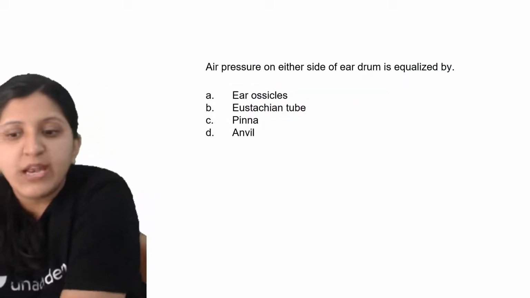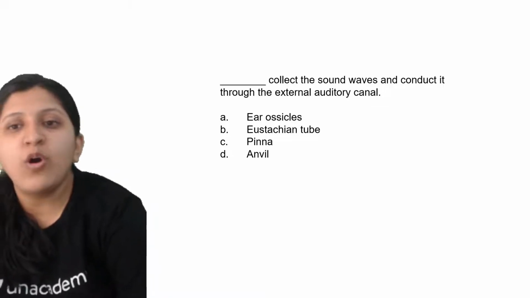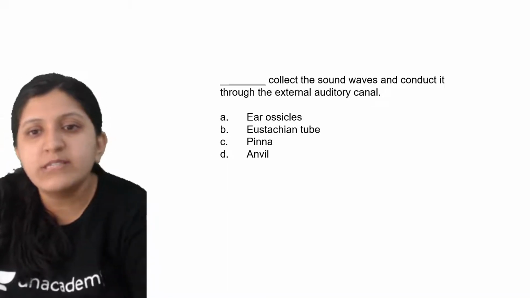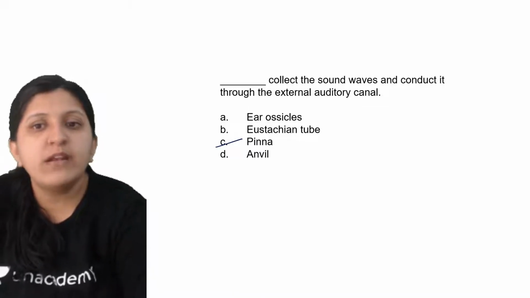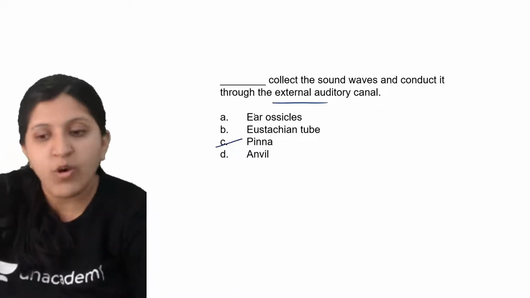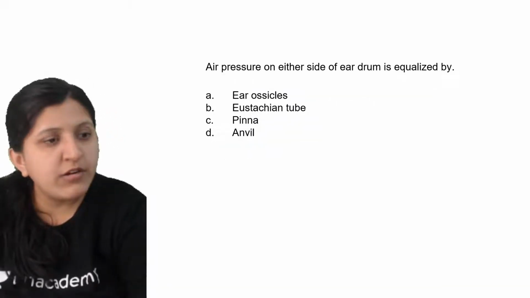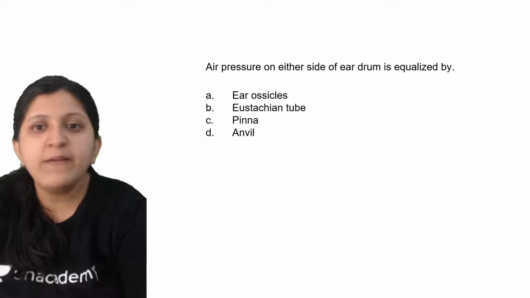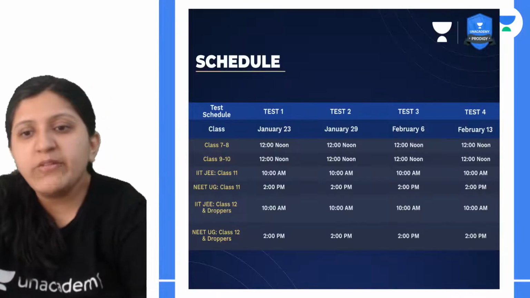So dash collect the sound waves and conduct it through the external auditory canal. So this is the pinna, which is collecting the sound waves and conducting it through the external auditory canal. So air pressure on either side of the eardrum is equalized by the Eustachian tube. All right, so this one we are done with.